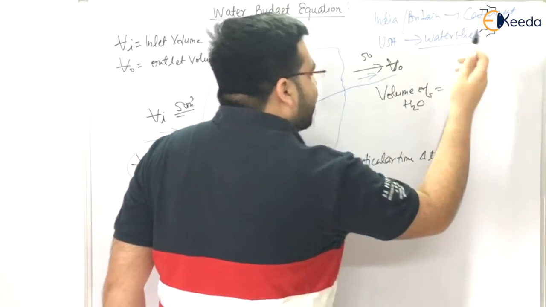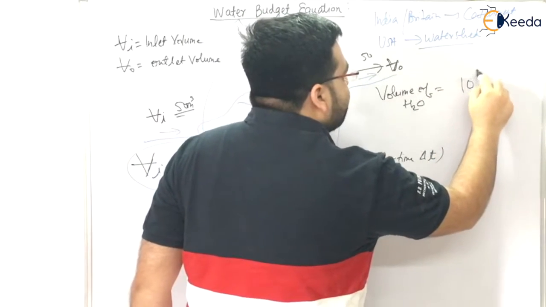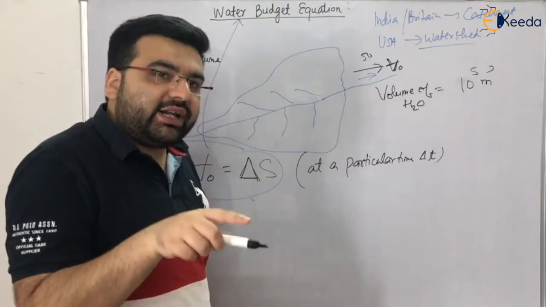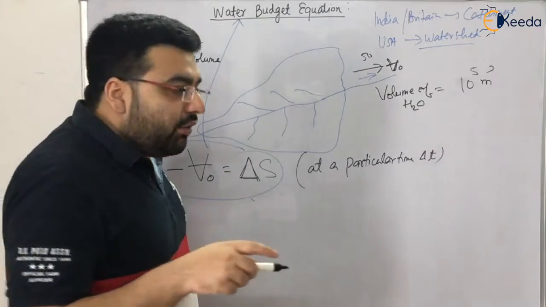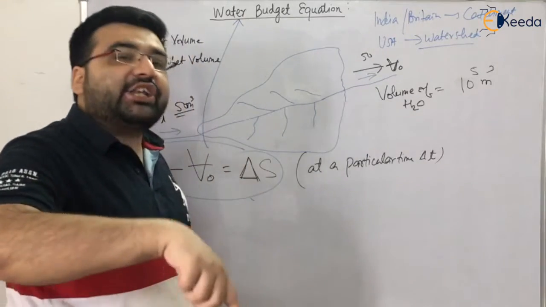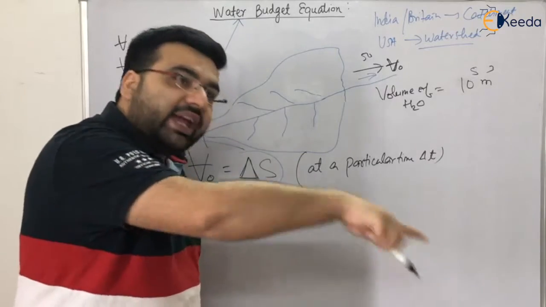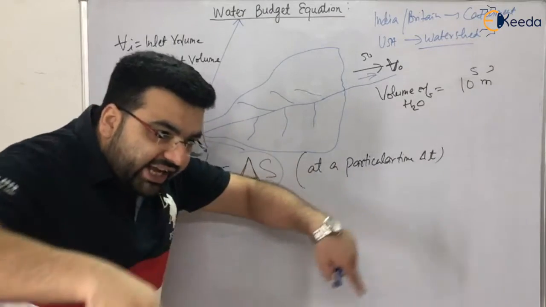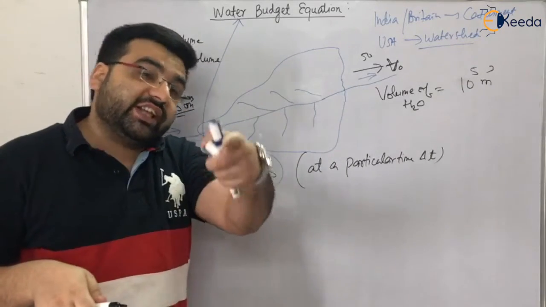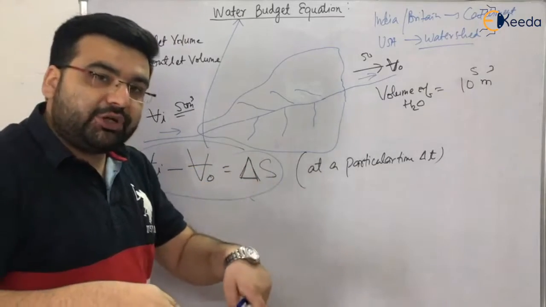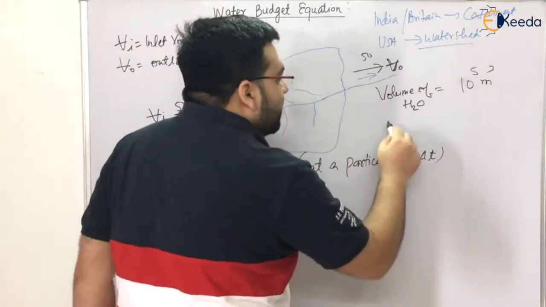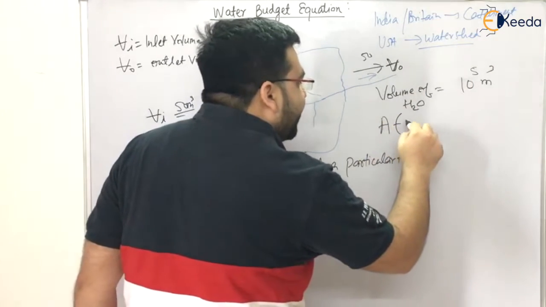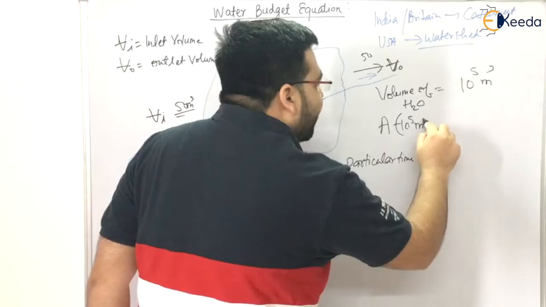Let us say it is not 15; let us say it is equal to 10 raised to the power 5 meter cube. The volume of water for a particular catchment is 10 raised to the power 5 meter cube. Now you will ask me, sir, what is the area of that catchment? Because in hydrology, if you don't know the area, you are incomplete, right? To be 100% complete, you must know the area of the catchment also. The same goes for irrigation also. So the area of the catchment must be known. Now you tell me, sir, the area of the catchment, we measured it with a planimeter and some other instruments. It came out to be again 10 raised to the power 5 meter square.